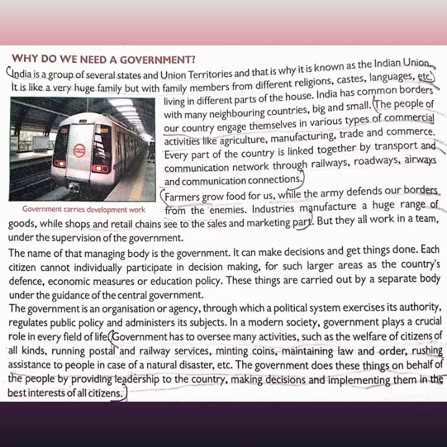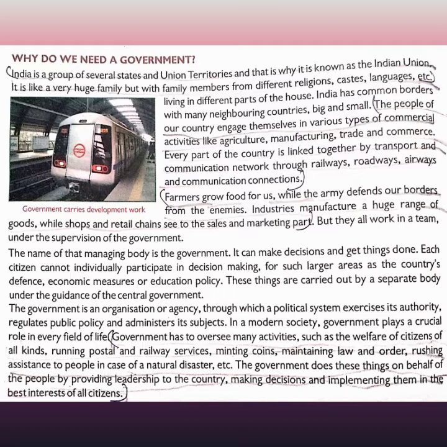I hope I have explained this in my previous video, so please look into it. They live in different parts of the house, in different parts of the state, and India shares common borders with many neighboring countries. They may be very huge or very small. The people of our country engage themselves in various types of commercial activities like agriculture, manufacturing, trade, and commerce.